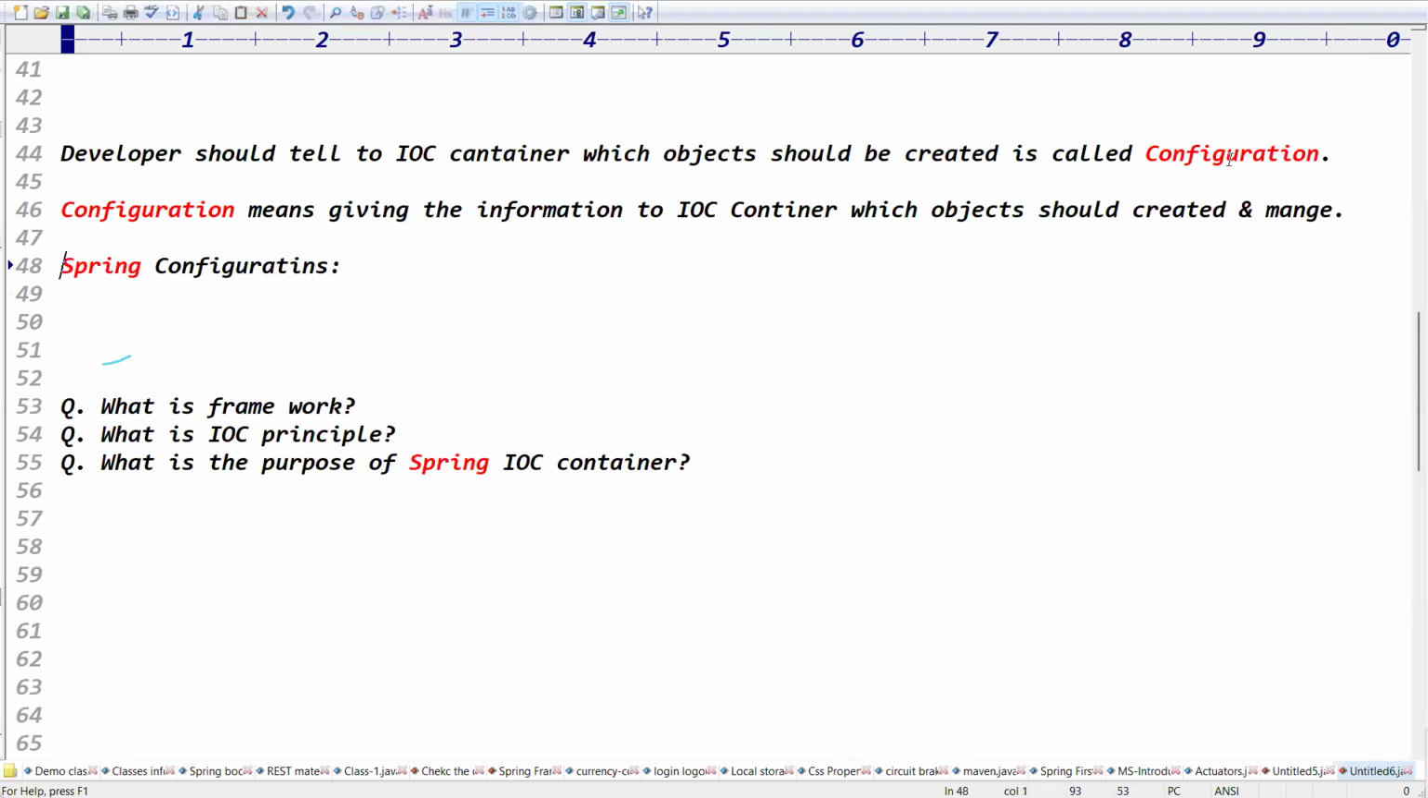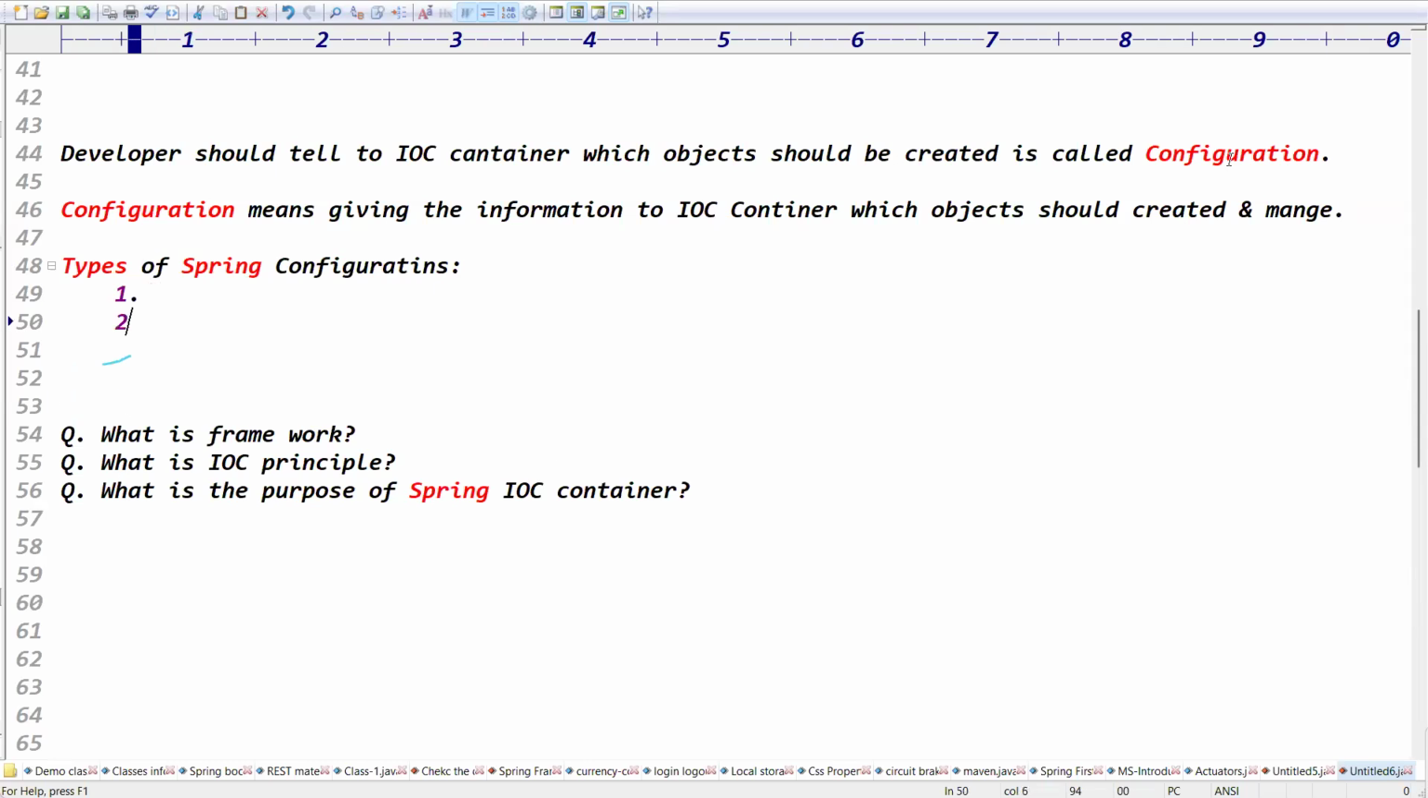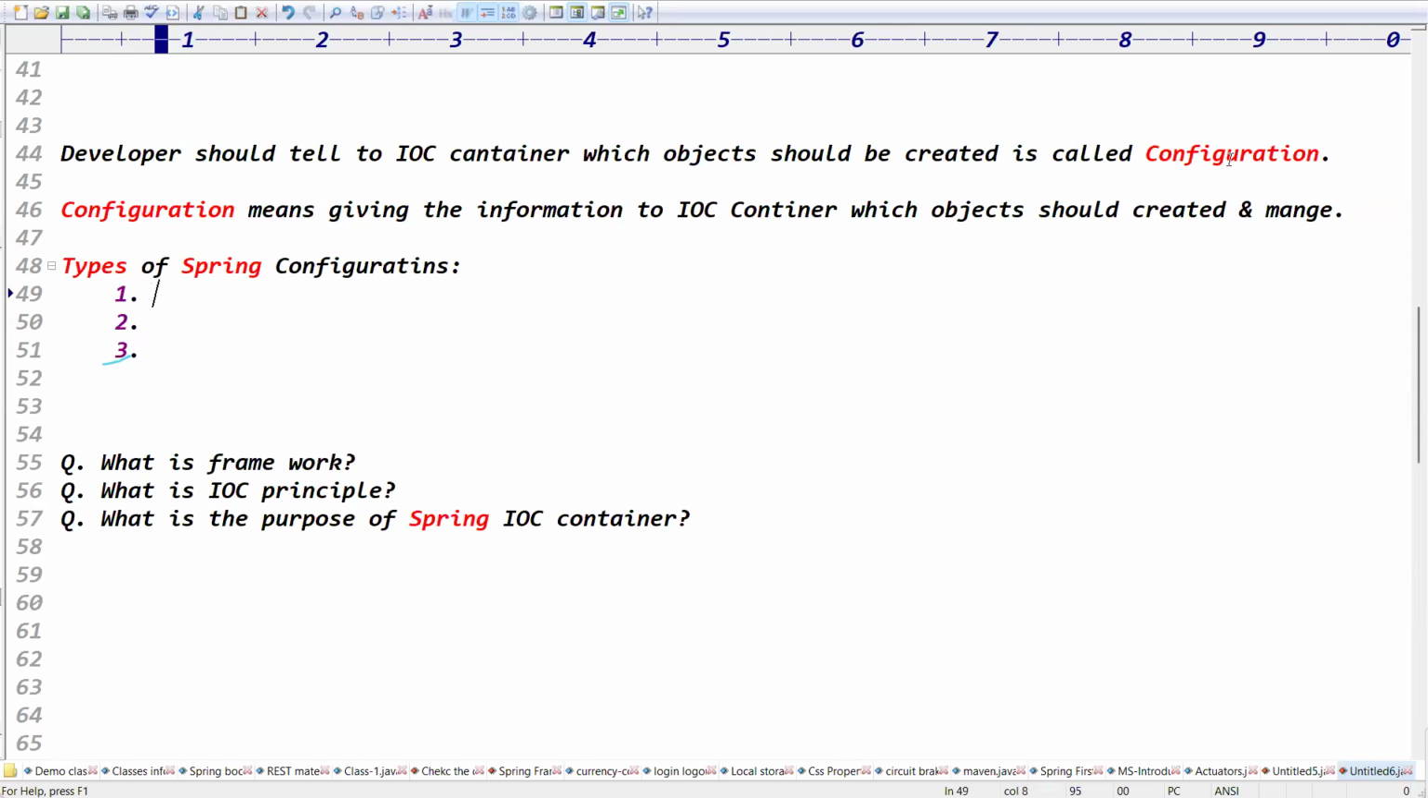What are the types, guys? Any idea? There are three types of configurations we can write in Spring. XML based configuration: we can give the information to the IOC container using XML configuration. The second one is Java based configuration, and then annotation based. These are very important points. Who creates the object? IOC container. How will it create the object?